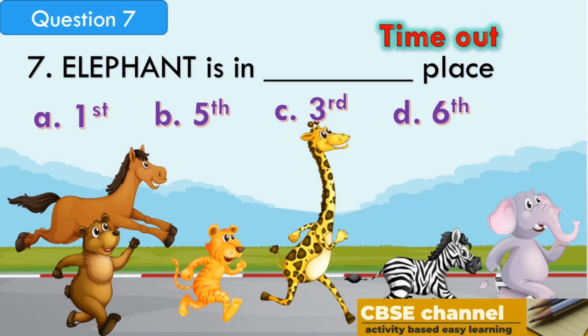Time out. The answer is first. In the animal race, elephant is in first place.